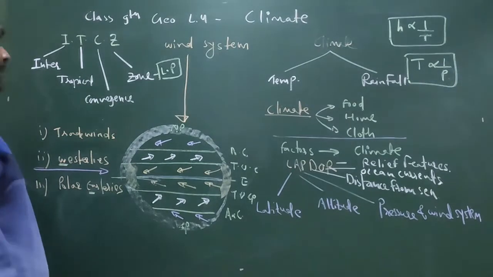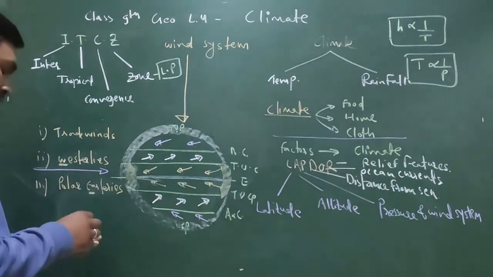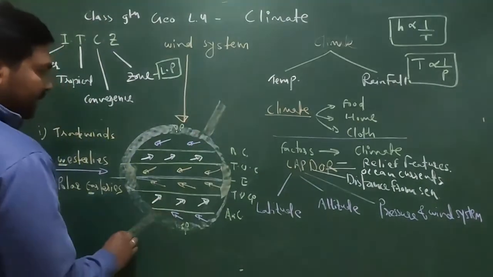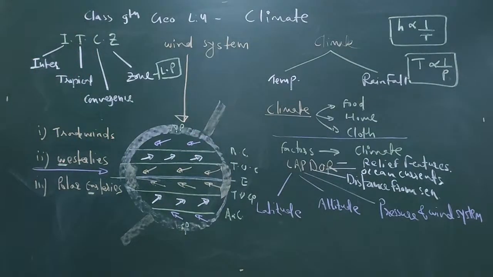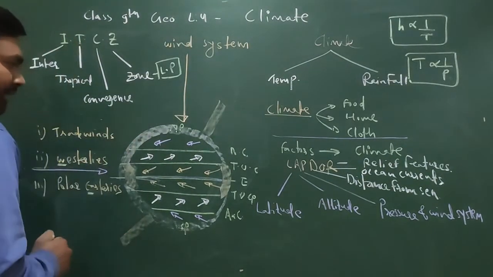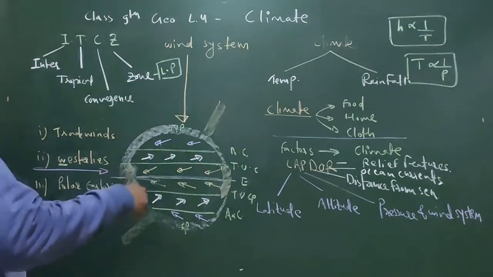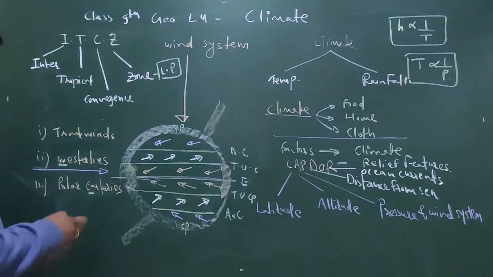ITCZ. And this ITCZ is getting changed throughout the year, because you all know that our earth is not completely vertical, it is inclined. Inclined by what angle? 23.5 degree. It is inclined, and that is why sometimes this particular portion will get more sunlight. Sometimes this particular portion will get more sunlight, and that is why the location of ITCZ is getting changed frequently throughout the year. But average location we always take.